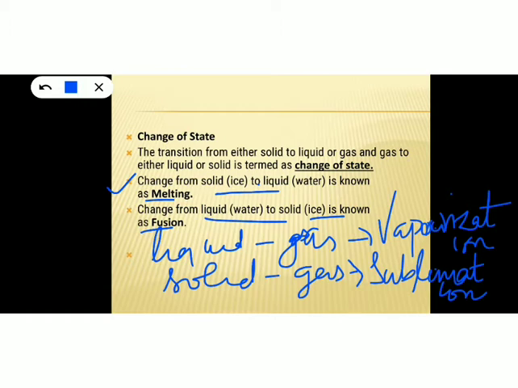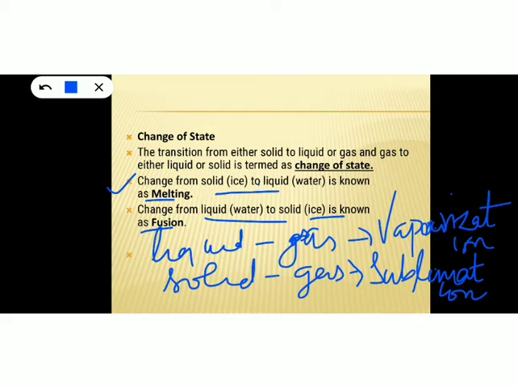The temperature at which solid and liquid coexist in thermal equilibrium with each other is known as melting point. So during melting, the two different states, solid and liquid, coexist in thermal equilibrium.